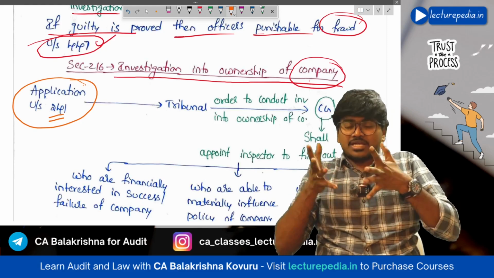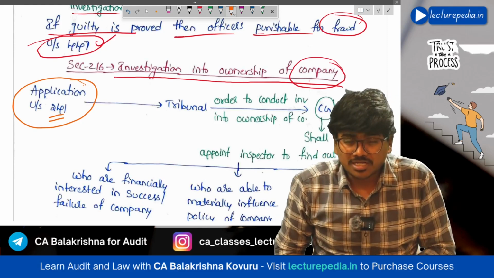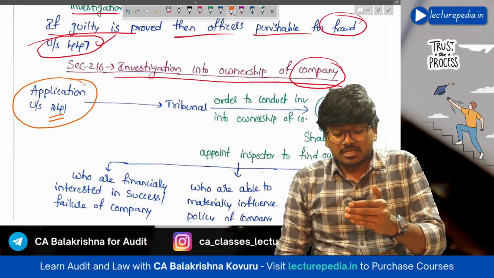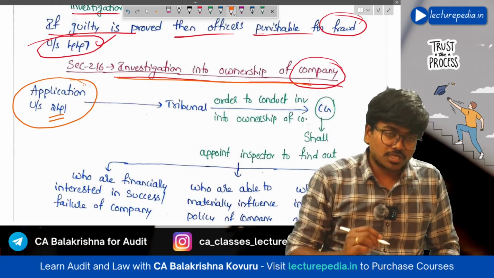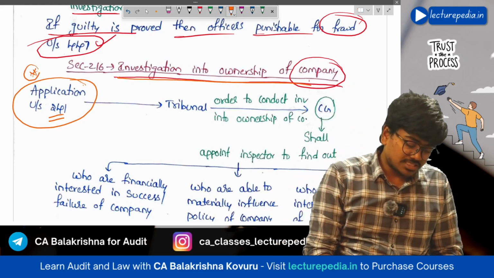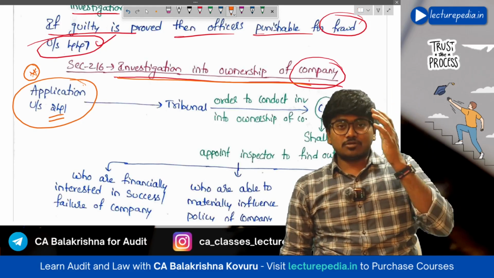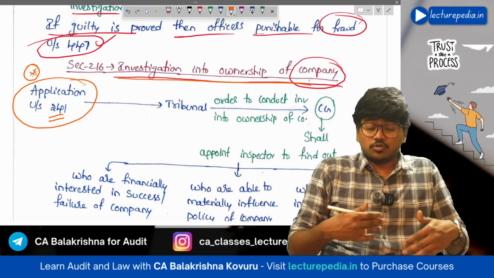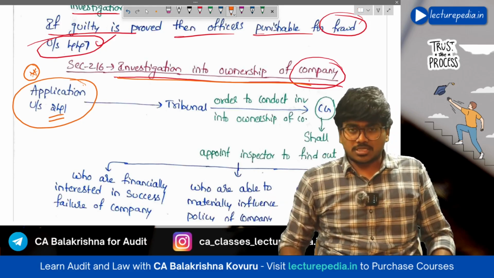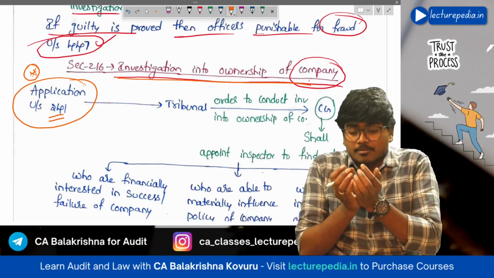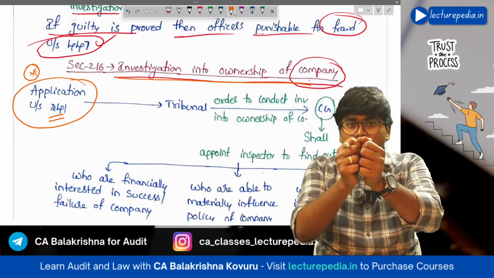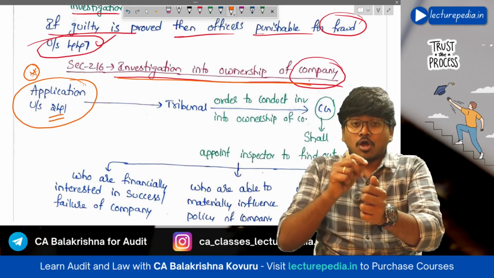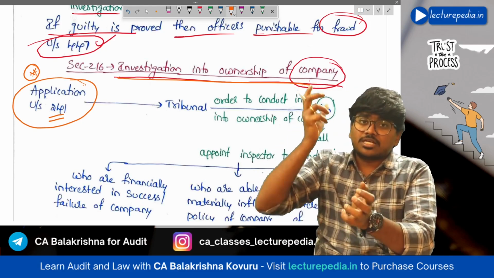Now, once this application is filed under section 241, one of the actions that the tribunal can take is investigation into ownership of the company. Okay, this is also one of the scenarios where investigation into ownership of the company can be done, to find out who are the actual owners. Okay, minority shareholders have filed application to the tribunal complaining about majority shareholders.